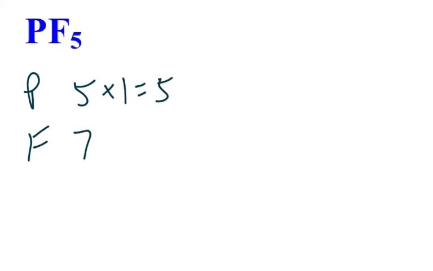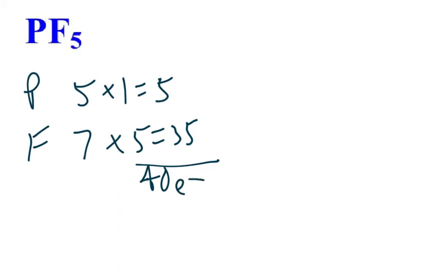Now let's take a look at phosphorus pentafluoride. So we know phosphorus has 5 valence, fluorine has 7. So let's find our total number here. So 7 times 5, we got 35, plus the 5 for phosphorus. Our magic number is 40. And here's what we're going to do. We're going to put the P here. We're going to put the F's, just surround it like this.